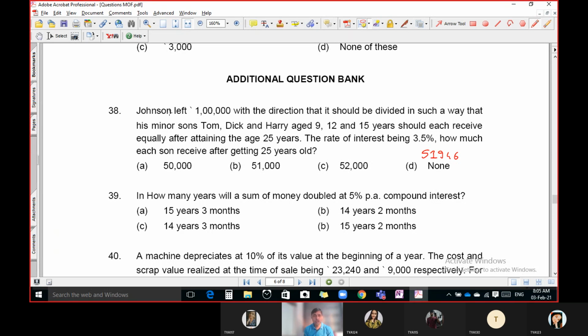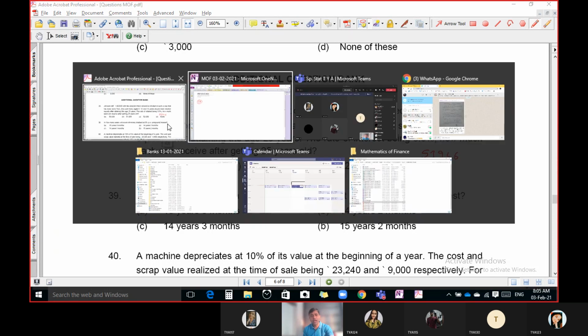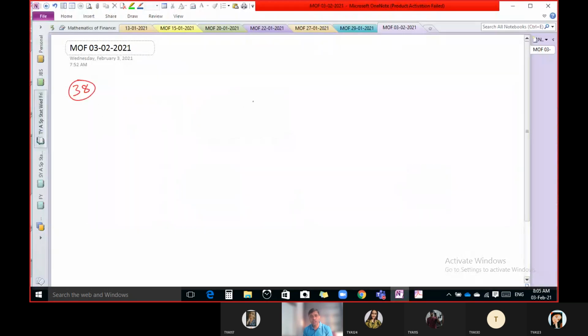Now Johnson has 1 lakh rupees at present and he wants to distribute this 1 lakh rupees among his three sons, Tom, Dick, Harry. Tom is 9 years old, so obviously after 16 years he attains the age of 25 years.